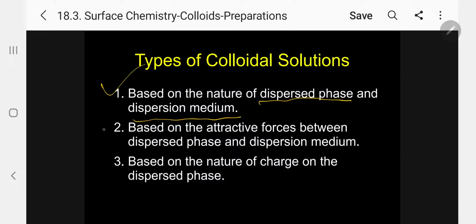The next one, based on the attractive forces acting between dispersed phase and dispersion medium, we can again classify colloidal solutions. Third, based on the nature of the charge on the dispersed phase particle, we can classify the colloidal solutions.